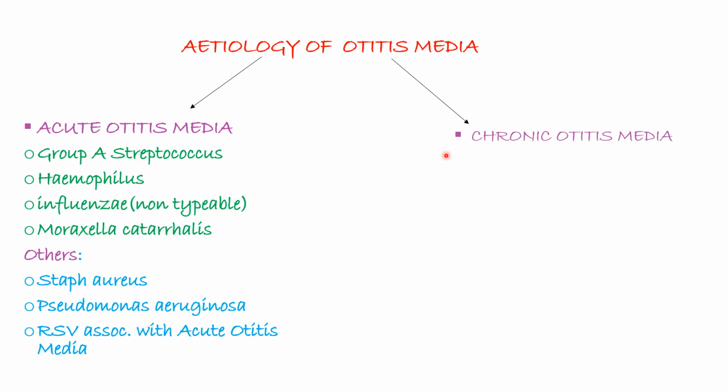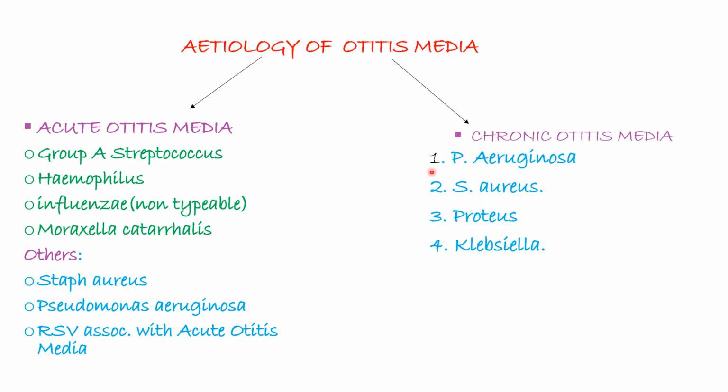In terms of chronic otitis media, the first two you have to know are Pseudomonas aeruginosa and Staph aureus. In addition to that, you can also have Proteus and Klebsiella. So the things to take away from this slide: acute otitis media is caused by group A streptococcus and Haemophilus non-typeable influenzae, whereas chronic otitis media is caused by Pseudomonas aeruginosa and Staph aureus.